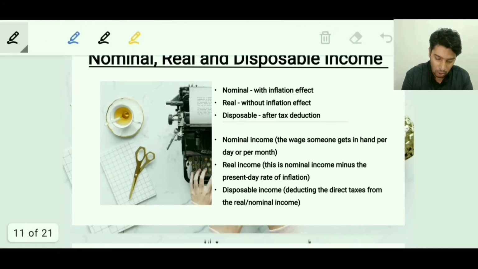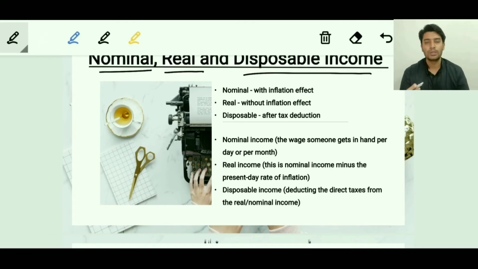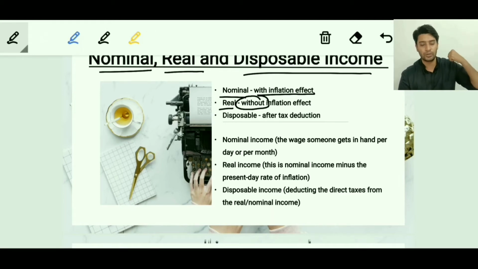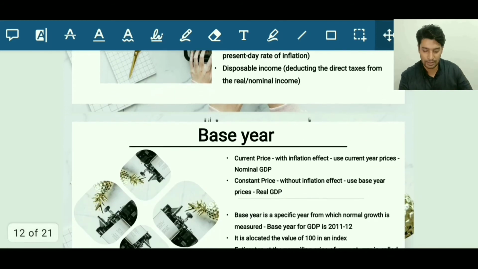Moving on, the next terms are nominal, real and disposable income. So just in very short, the nominal income is the income with inflation effect. So nominal income will have the effect of inflation in it. The real income will not have the effect of inflation. We have removed the effect of inflation from the nominal income and then we get the real income. And disposable income is the income you get after deduction of the taxes. Finally, the income which an individual has to spend, to dispose. So that's disposable income. So these are the three terms. Just remember, nominal income has the effect of inflation, real income does not have the effect of inflation, and disposable income is something which is obtained after deducting the taxes.